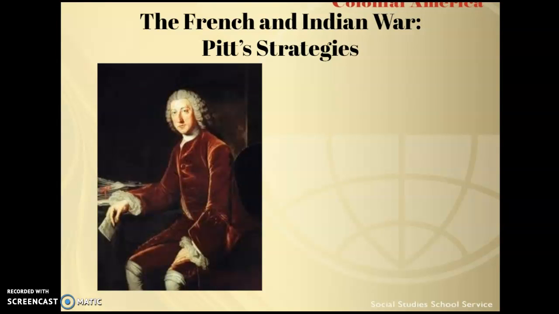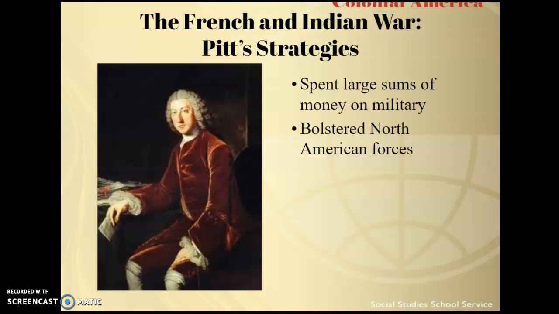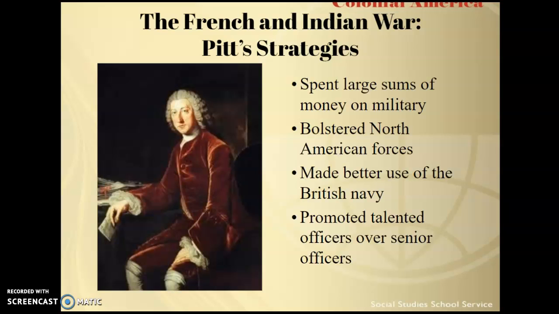But turning back to William Pitt, and again, please look carefully at your copy of the presentation and type in the information that is missing, he's going to be a spender. He's going to spend a lot of money on the military in the colonies, as well as increasing the number of troops on the frontier, the North American forces.